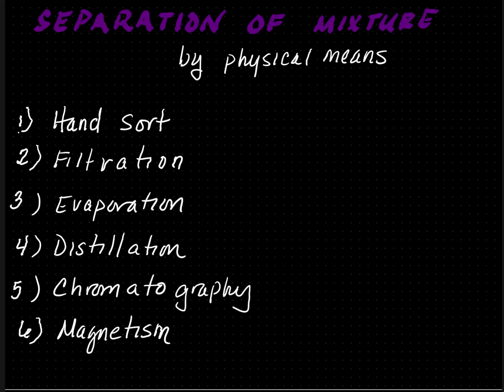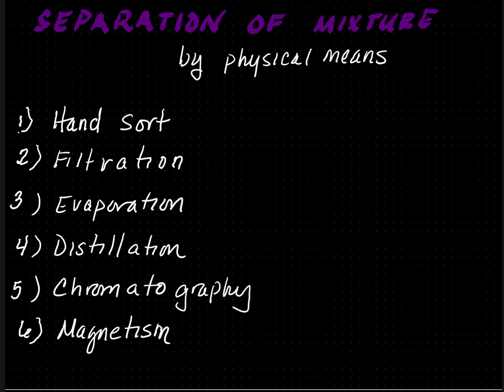Mixtures can be separated by physical means. Here are a list of 6. There are more than 6 available. The easiest method of separation is hand sort. So if I have a salad, I could use my fingers, separate the lettuce into a pile, the onions in a pile, and tomatoes in a pile.